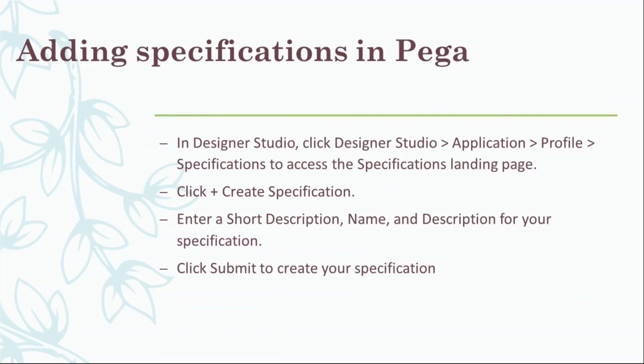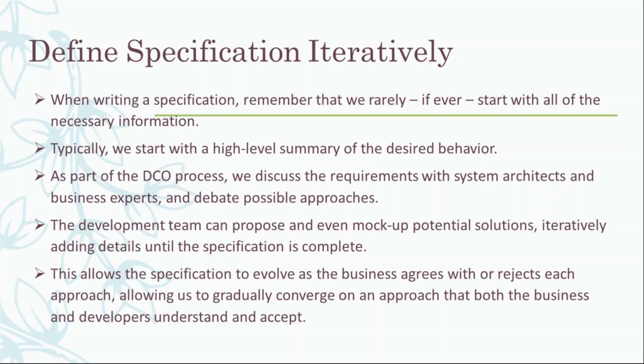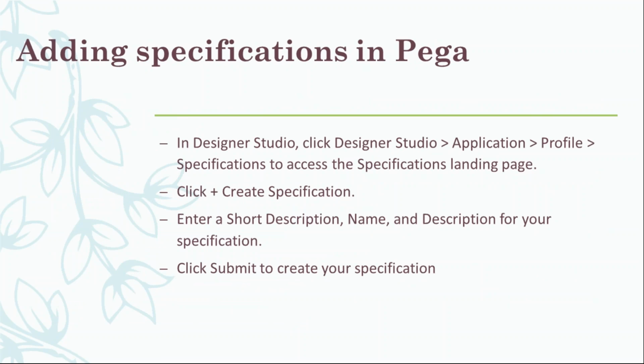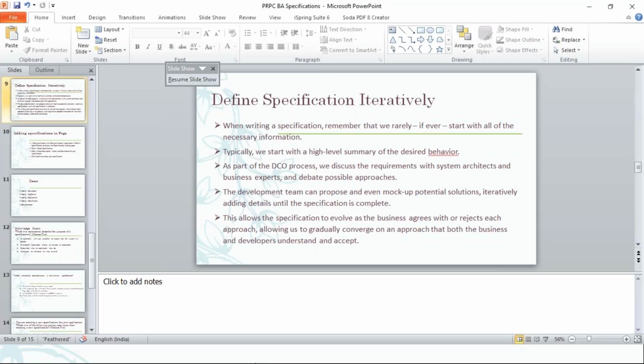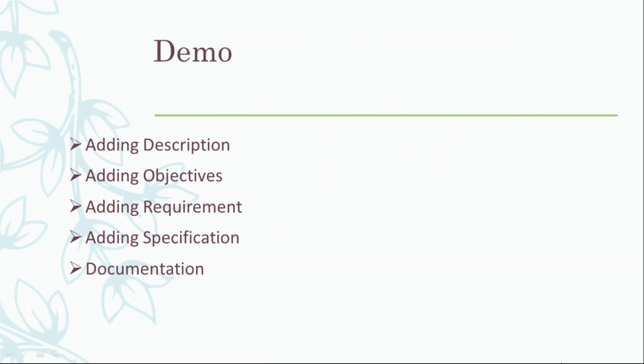So that's the part of the DCO that we are going to cover, how we can go onto the DCO part, and finally how we can edit the specification. In the same way as yesterday when we saw the requirement, in the same place there is one more tab for the specification. We can add the specification from there. I thought I'd show you the demo for all this. Now we go back to the Pega application and we can see that.